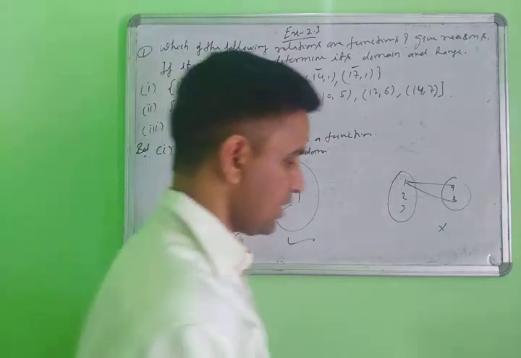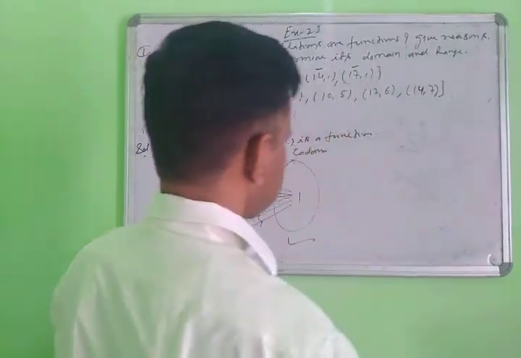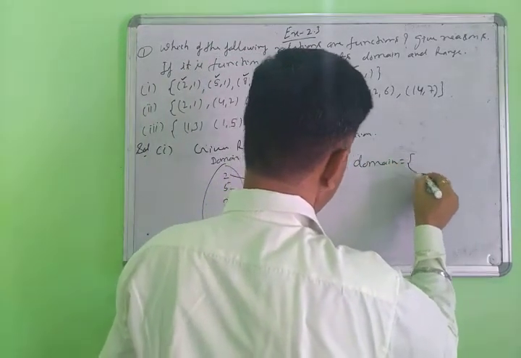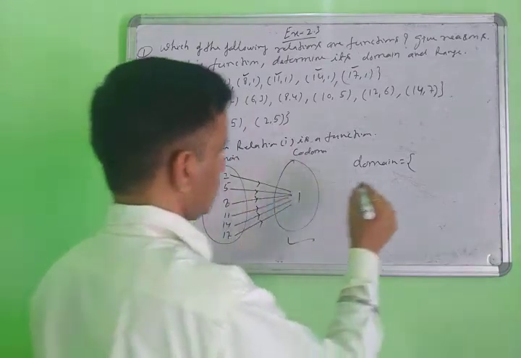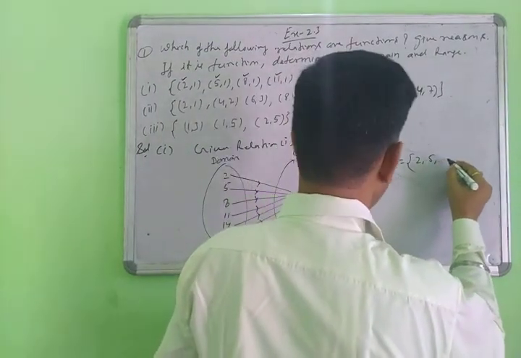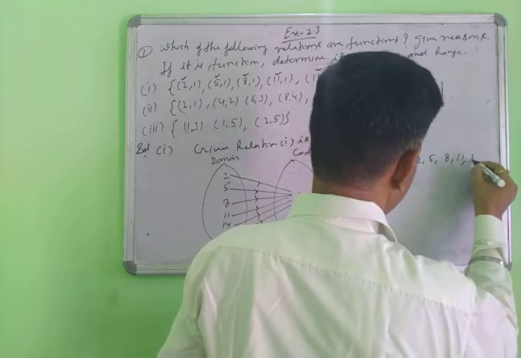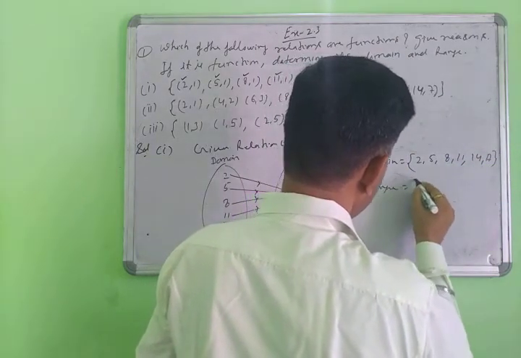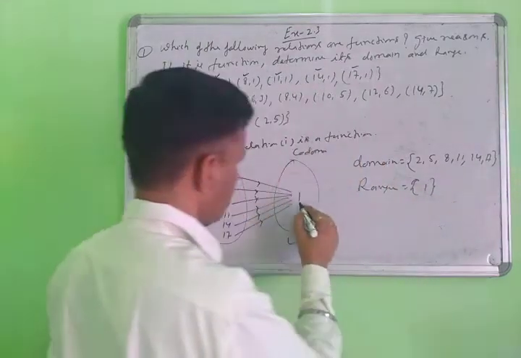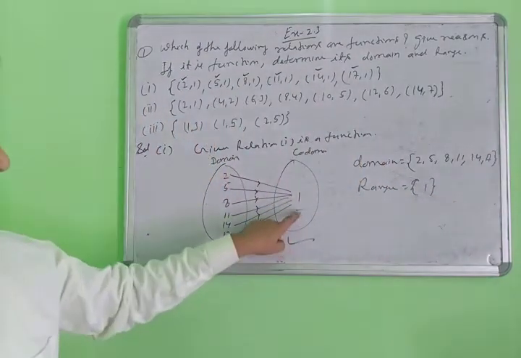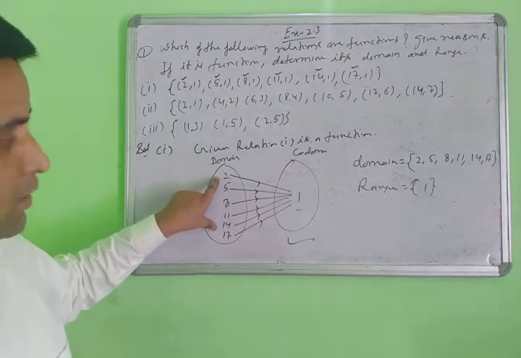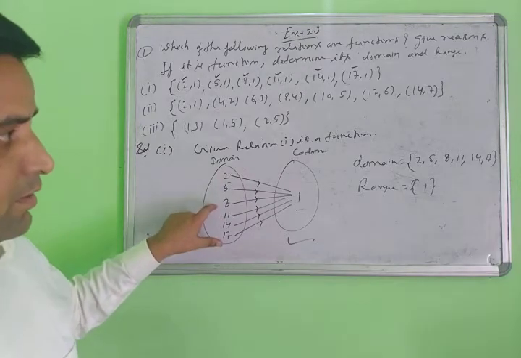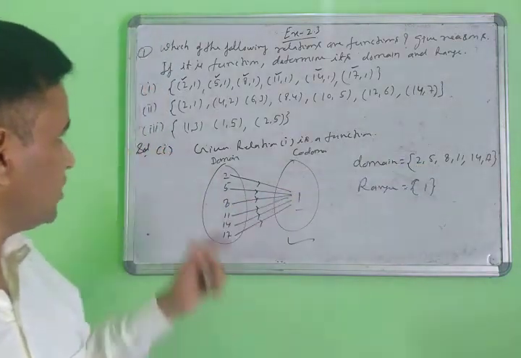So what is the domain and what is the range here? Now the second answer: the domain is all elements of the domain part, 2, 5, 8, 11, 14 and 17. And what is the range here? Only 1. This is your only range, and these are your domain elements. The first part you have solved.